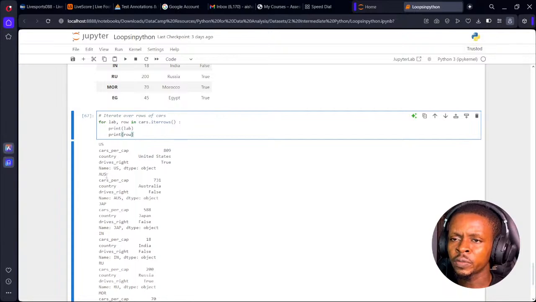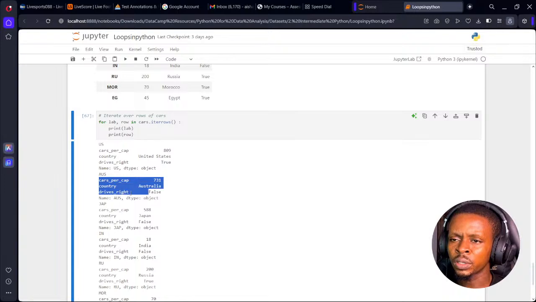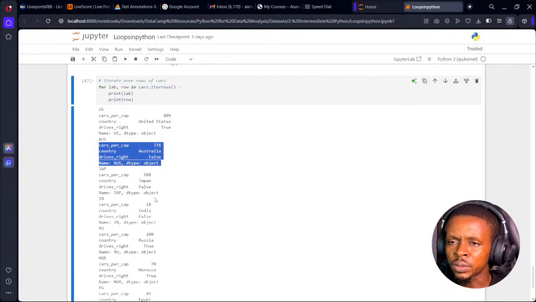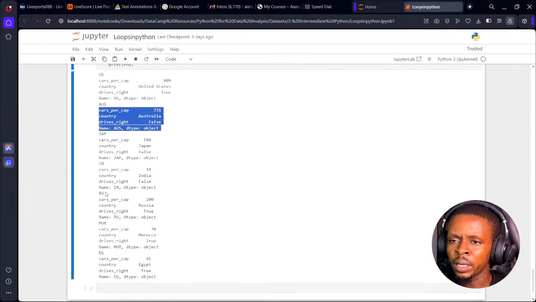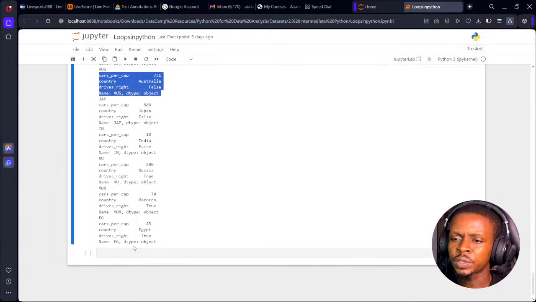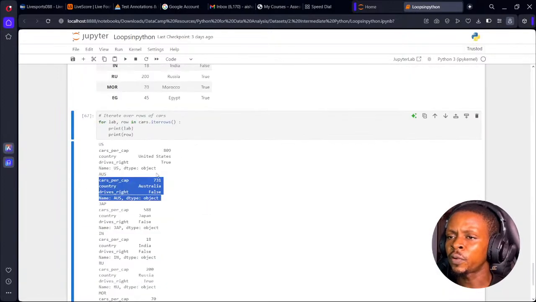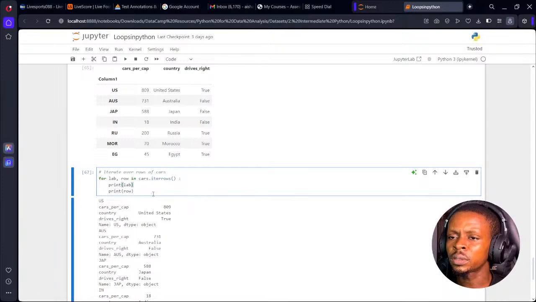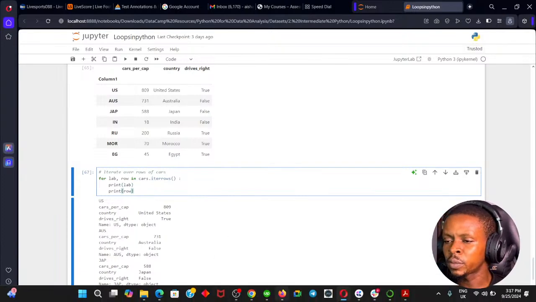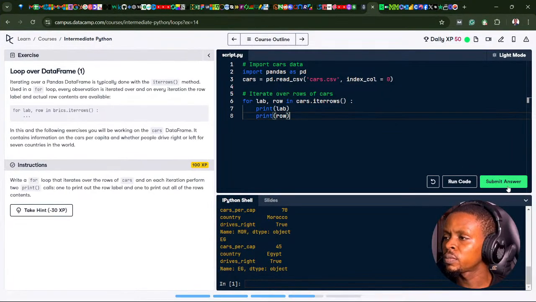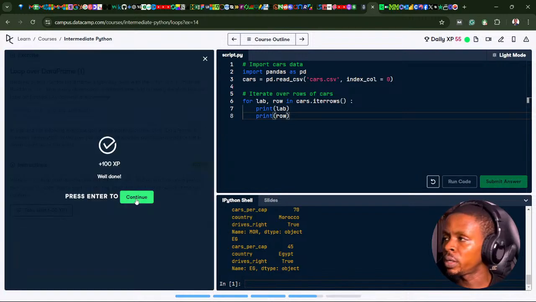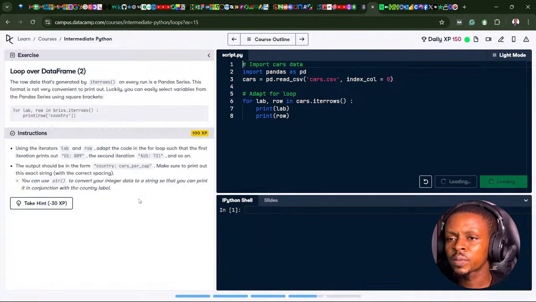It prints out the row label for Australia, as well as the content of the row for Australia. Same thing for Japan, India, Russia, Morocco, and Egypt. That's how it loops over a data frame. So we learned something there. Let's continue. Okay, that's simple using the iterrows function.